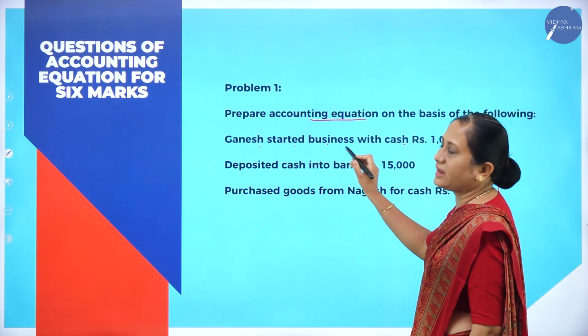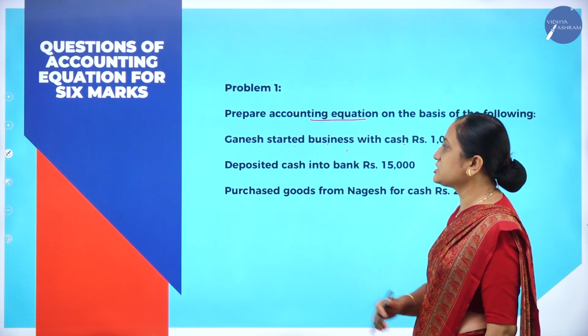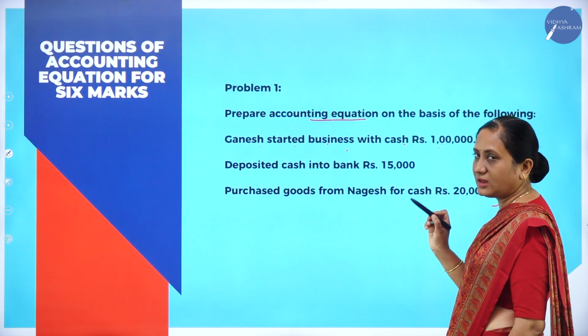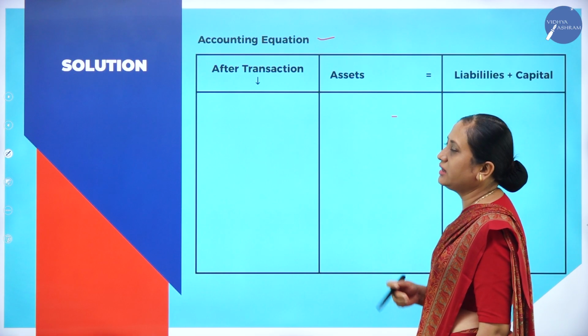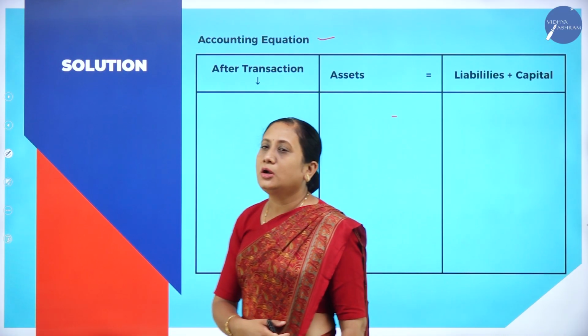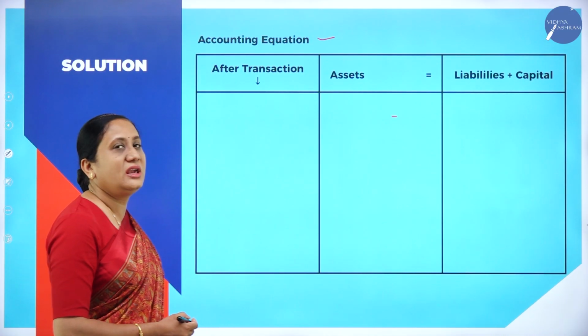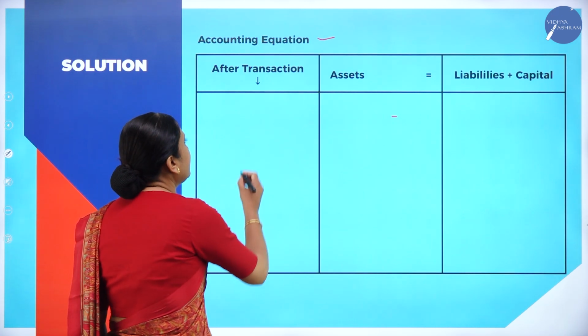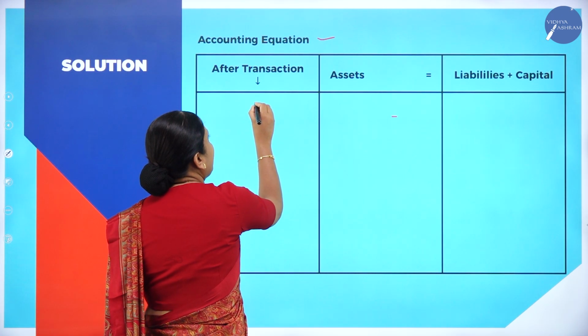This is our first transaction. What is our first transaction? Ganesh started business with cash of rupees 1 lakh. Correct? Ganesh is the proprietor of the business. To start the business, he is bringing in 1 lakh rupees in cash. That is the meaning of that.